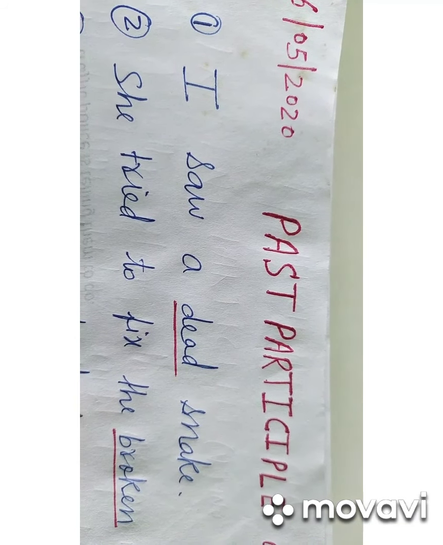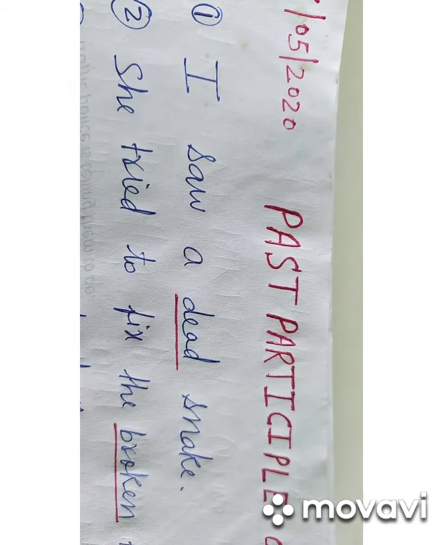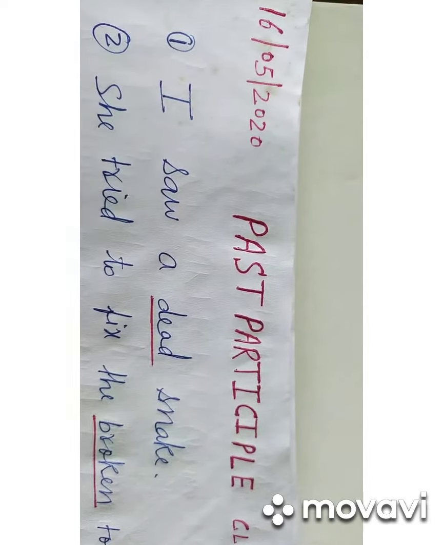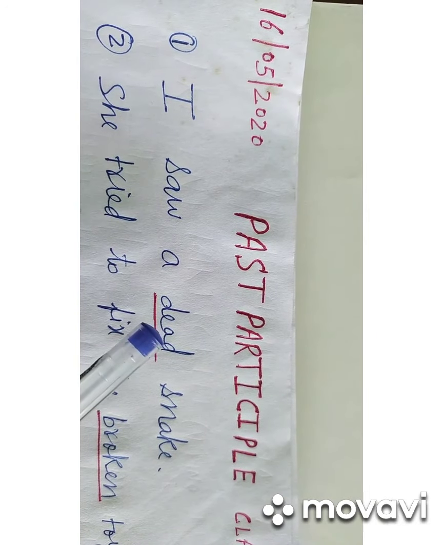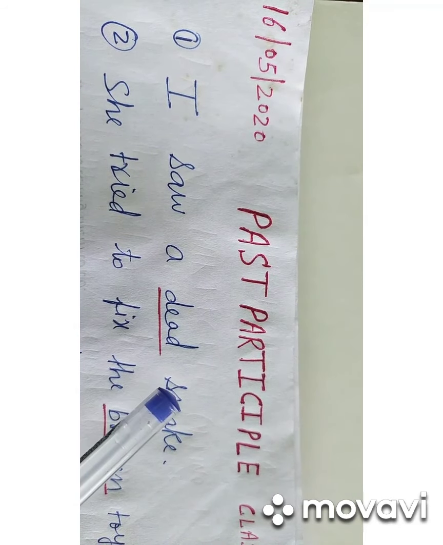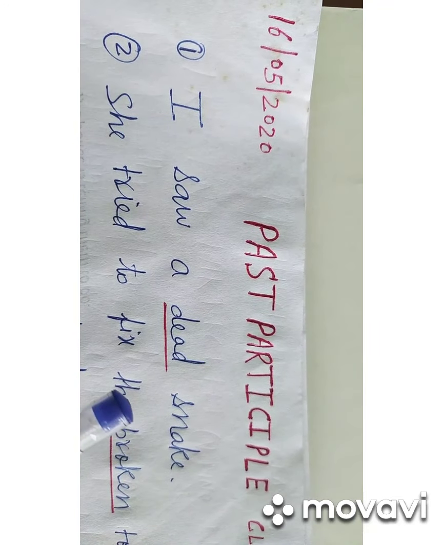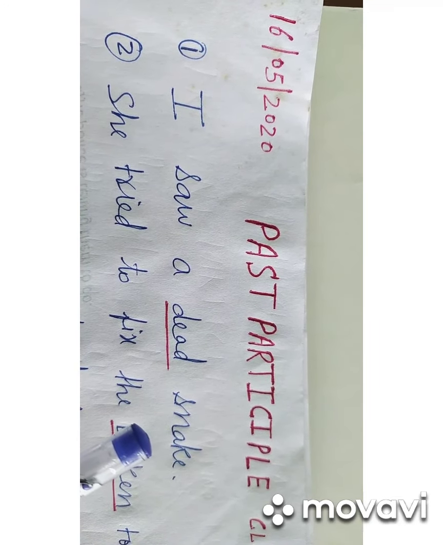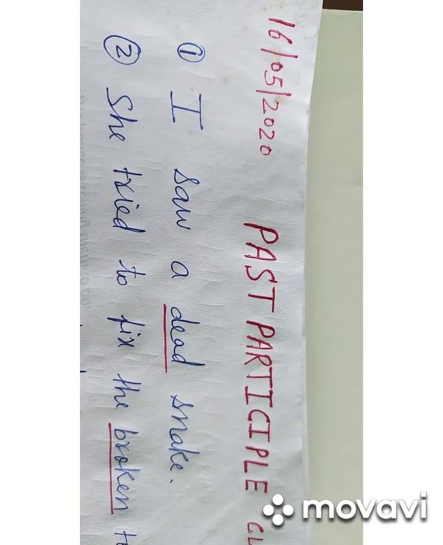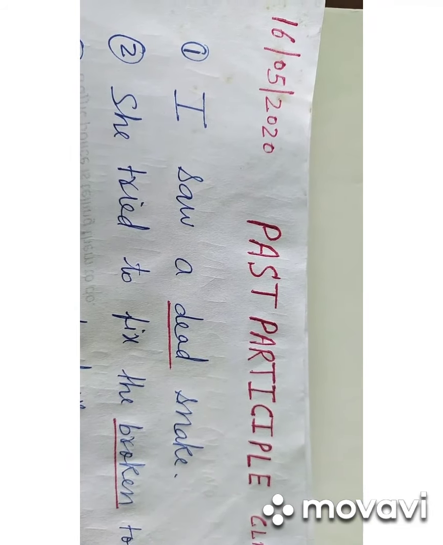Let us discuss the first example. I saw a dead snake. The sentence is in simple past. The word dead is acting as an adjective because it is telling the quality of the snake. The words dead snake mean the snake was already dead in the past. In Hindi, dead means मरा हुआ, मतलब मरा हुआ snake.